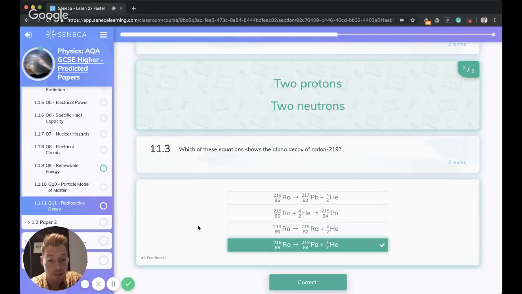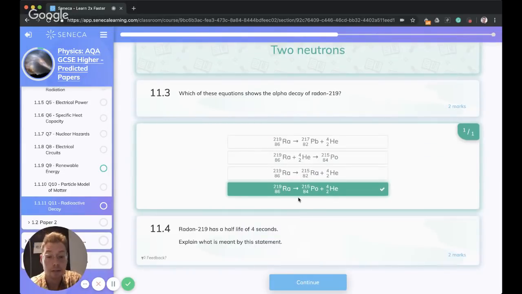So I know it's got to be the bottom one, and I'll tell you why. That top number, 215 and 4, is 219. And on the bottom, 84 and 2, 86. So again, we're coming back to that concept of conservation. Mass is conserved. That law of conservation of mass means that the mass number and proton number have got to add up to be the same on both sides of the equation. We can't just lose a neutron. It's not going to disappear. There's no atomic Houdini that can make atoms and neutrons disappear. They've got to be on the left and the right of the equation.